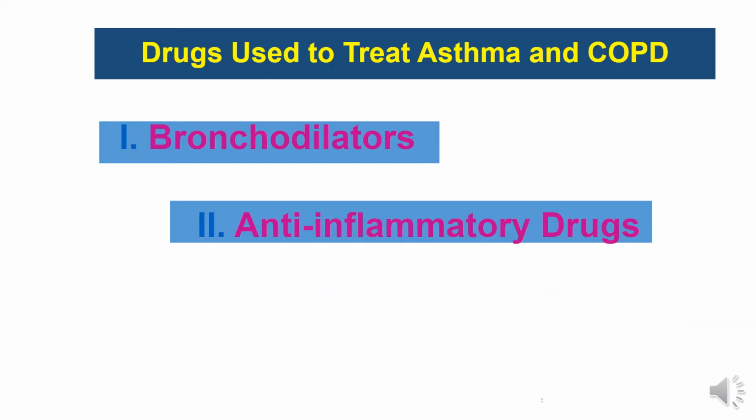Now we will study drugs used to treat asthma and chronic obstructive pulmonary disease. There are two main types of drugs used to treat asthma and COPD, which are bronchodilator drugs and anti-inflammatory drugs. And now we will study the first type of drugs, which are bronchodilators.